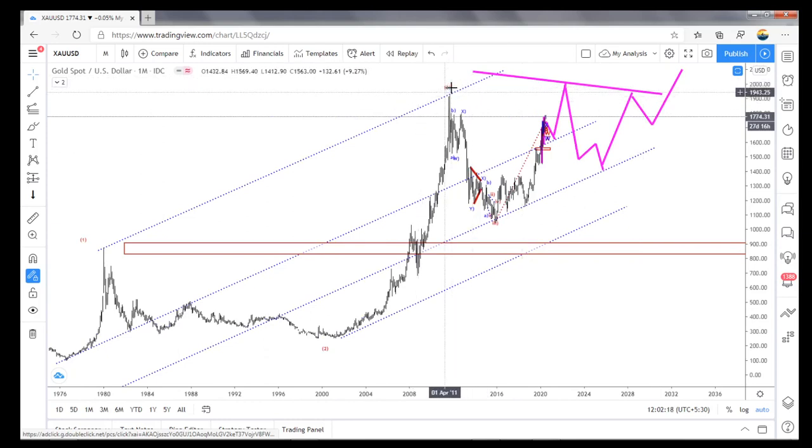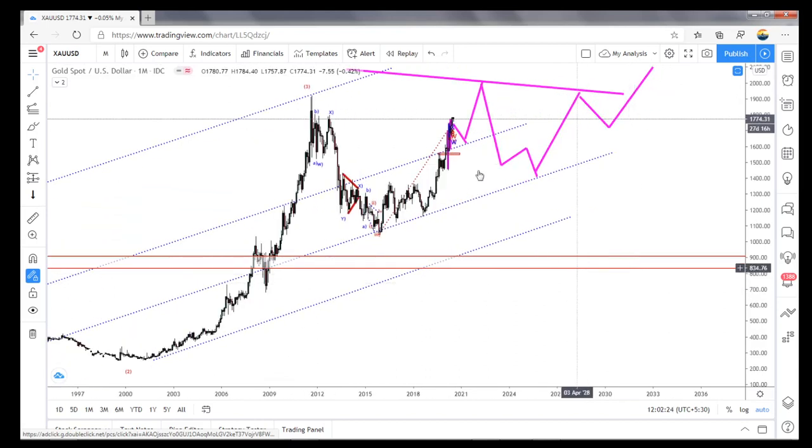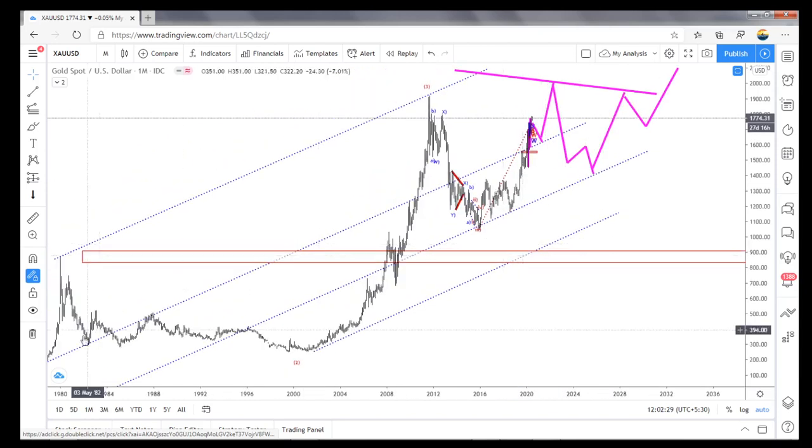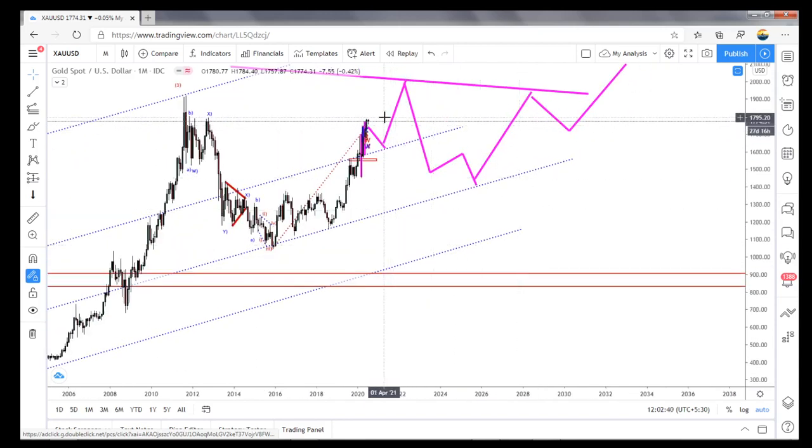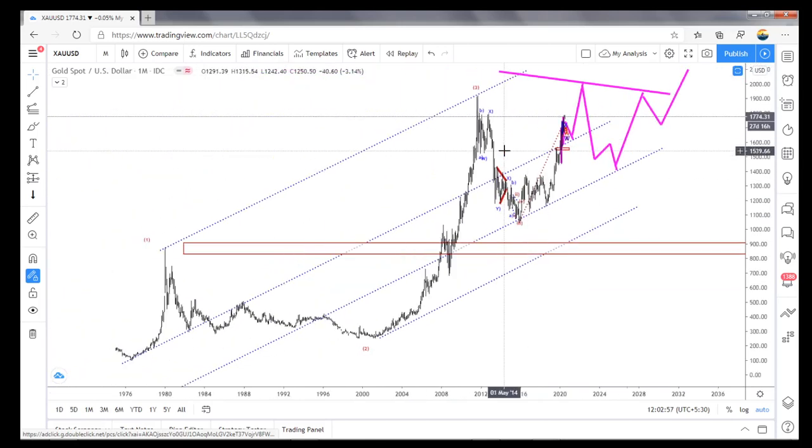Or if it is an A, B, C that wants to go over, that also has chances for A, B, C to the downside. And from here also if it comes to the downside, that is also possible. Because if B, C is completed here, this becomes A and B. If it is a regular flat, C has to break this 1040. For the C wave, or if it is a triangle, there is no need to break all those things. I'm just explaining it can come from here to nearly 1200 or 1375. So that will become A, B, C, D, E, and then it will take off for the fifth wave. So that is also possible.